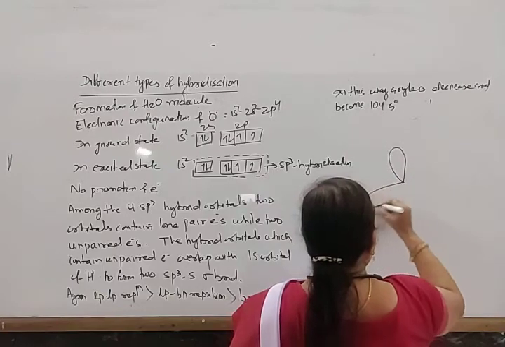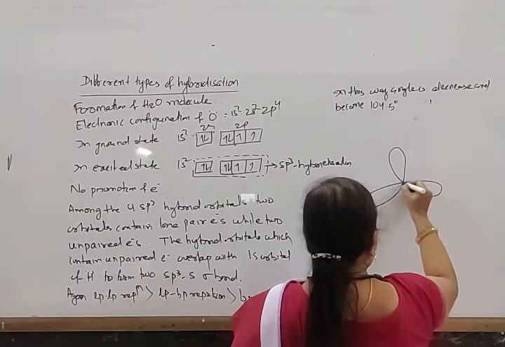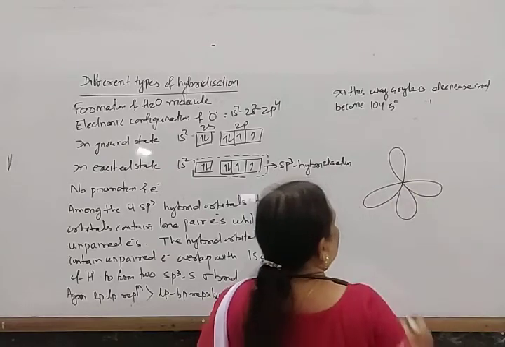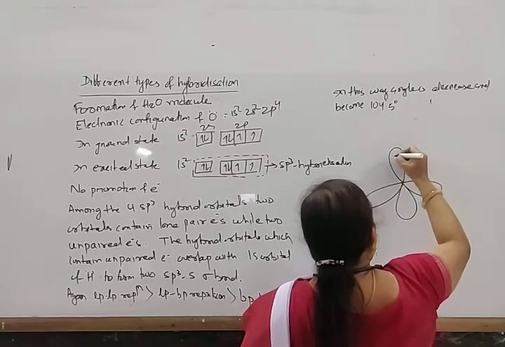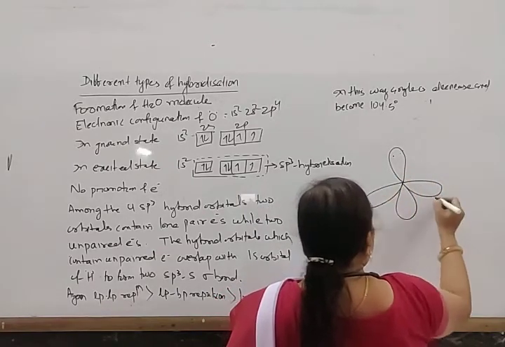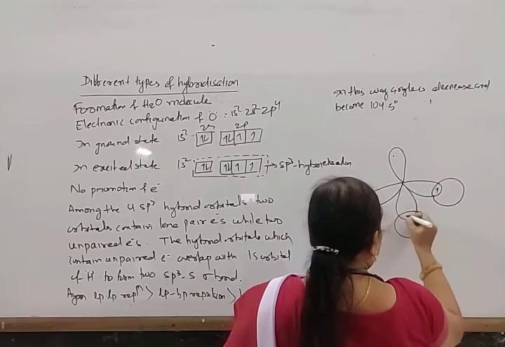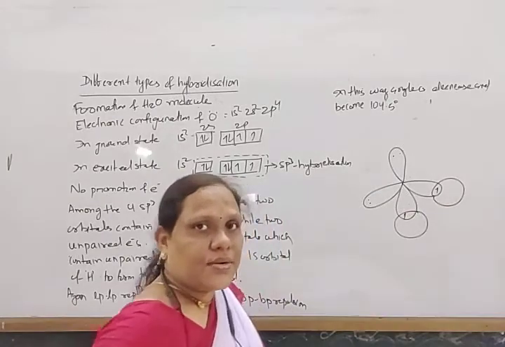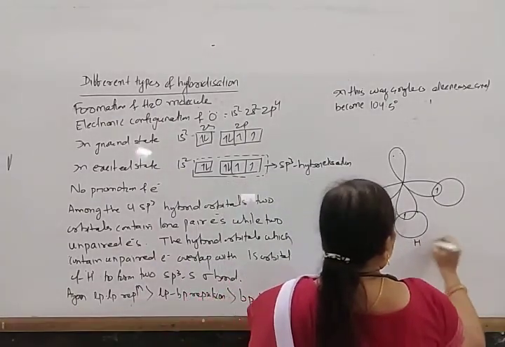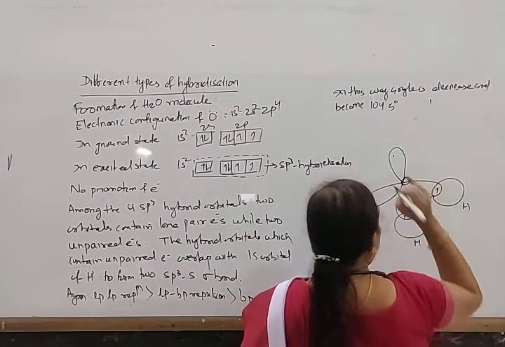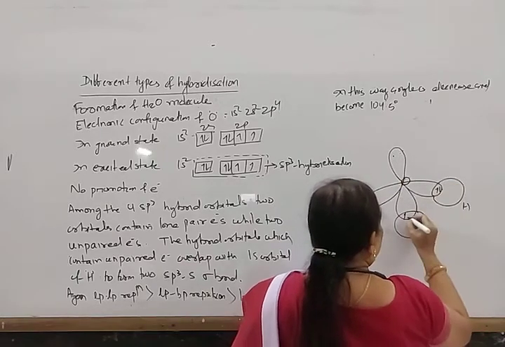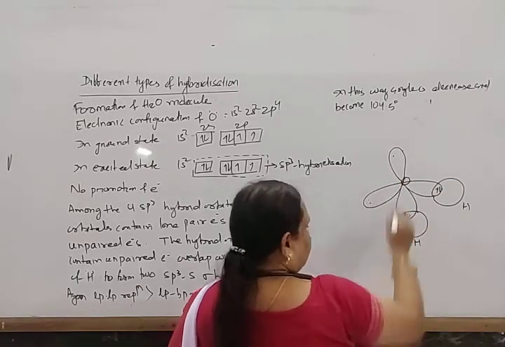So in this way, this is the 4 sp3 hybrid orbitals, and among the 4, 2 contain lone pair electrons and 2 contain single electrons. Here hydrogen, this is oxygen, and the overlap is in this form.